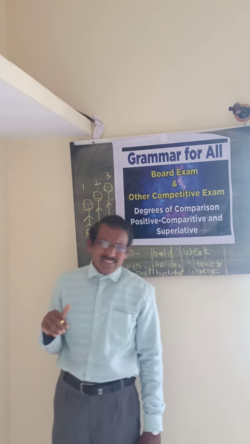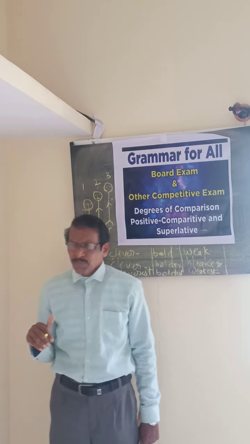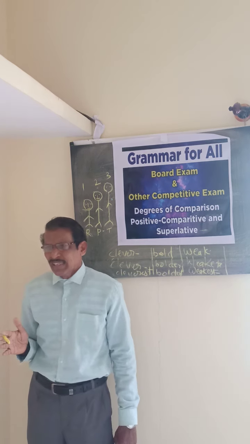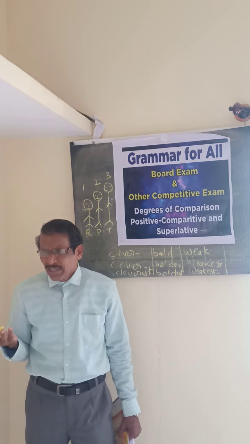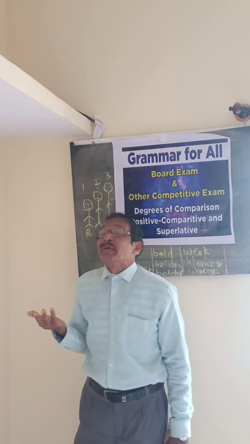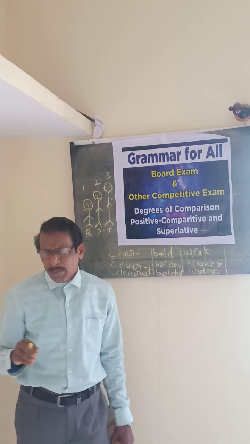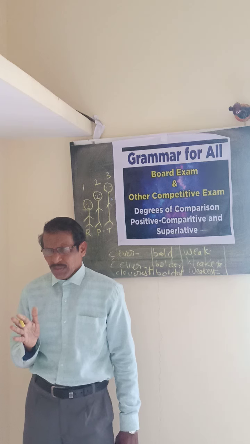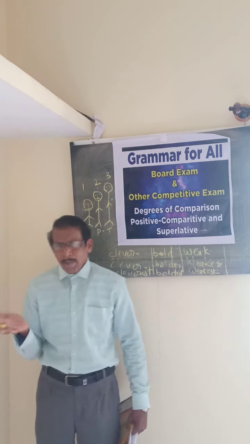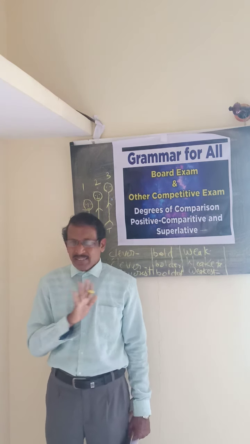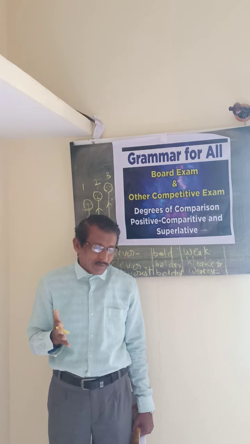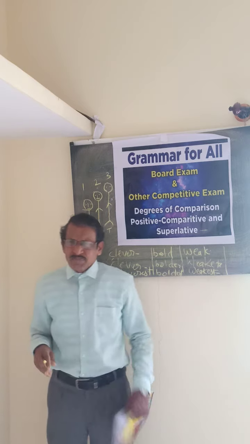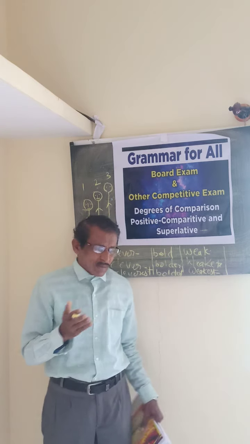Moreover, another thing is that we should not use double comparative. We should not say he is more happier. We should not use that. Understood? He is happier, you can say. You should not make two comparisons. That is another rule.